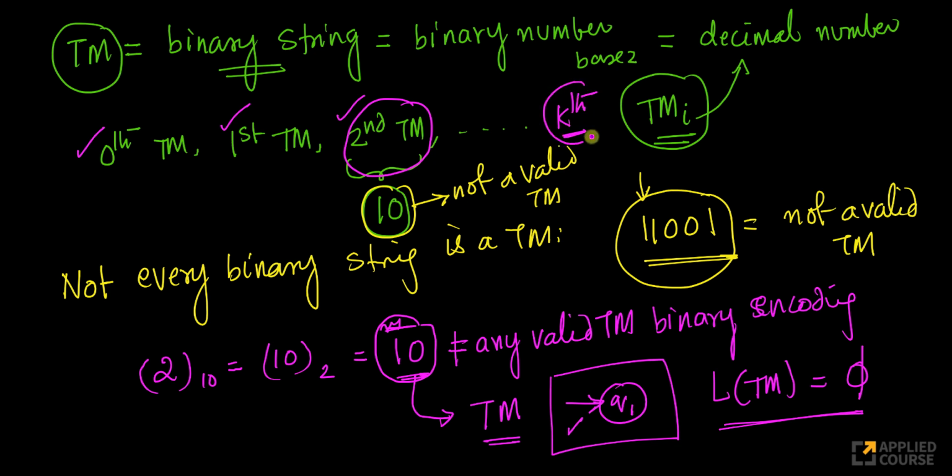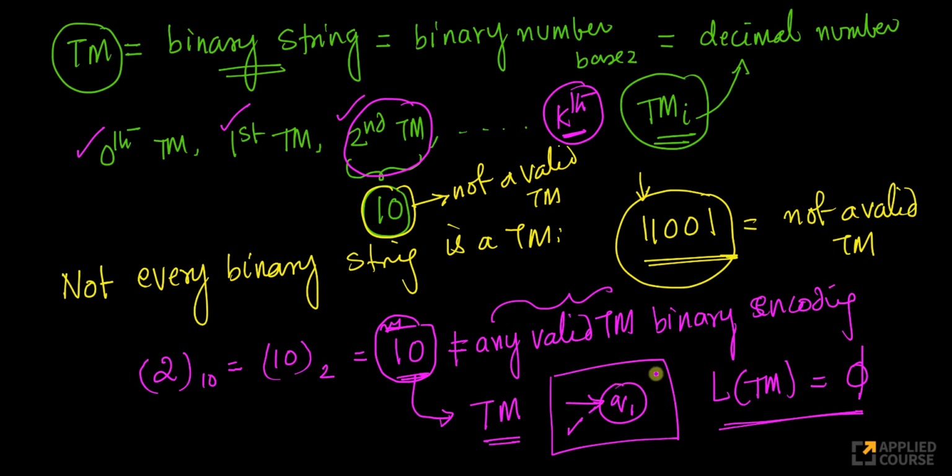If k, which is in decimal, when I convert into a binary string, is a valid binary encoding, perfect. There is actually a Turing machine corresponding to it. But if it is not a valid binary encoding of a Turing machine, it will correspond to a Turing machine like this.